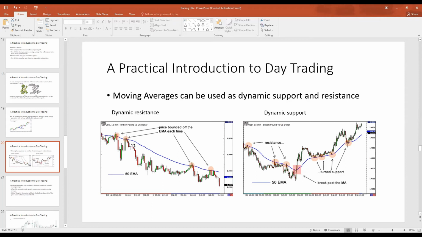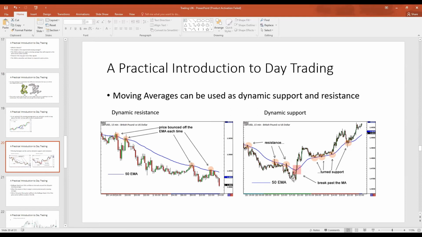Here we see the 50-point exponential moving average acting as dynamic resistance. The price of the asset bounces off the dynamic resistance. It bounces off the 50-point moving average at this point here, right here, and right here. Generally, since the price of the asset is below the 50-point moving average, this suggests the price of the asset is in a downtrend. It suggests that the asset prices are bearish.